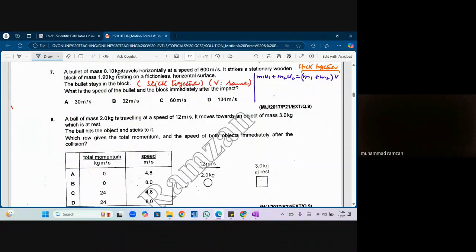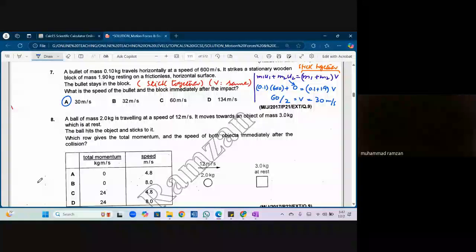What is the mass of the bullet? Can I say it is 0.1? What is its velocity? It is 600. What is the mass of the block? Whatever it is, it was stationary, so I am going to take the whole momentum as what? 0. Now, what is the mass of the block and the bullet together? It is 0.1 plus 1.9. And what is the final velocity? It is unknown to me. So can I say it is 60 divided by 2 equals v? So v would be equal to 30 meters per second. So can I say the answer is A? It is a difficult question. If you have any question, you may ask.